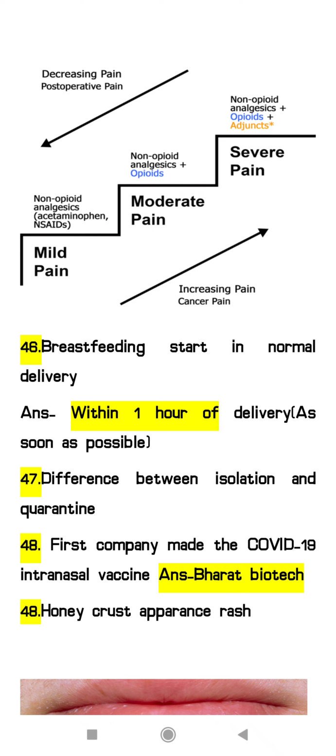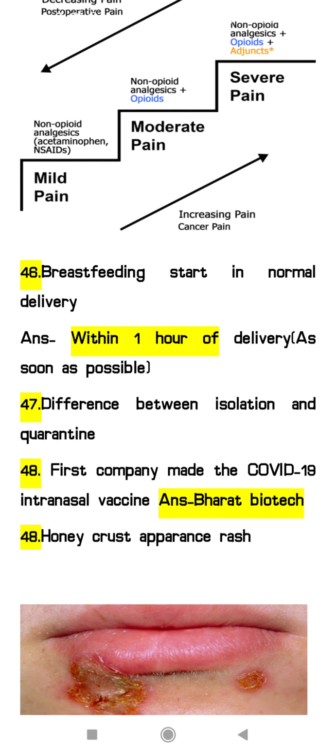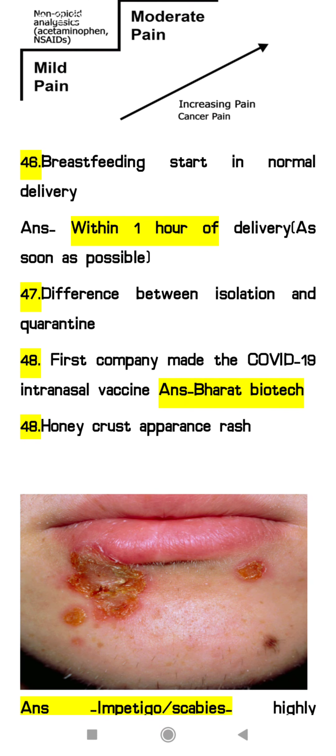Next, 46. Breastfeeding start in normal delivery. So in case of the normal delivery, we will start the breastfeeding within 1 hour of the delivery or as soon as possible. 47th. Difference between isolation and quarantine, they have asked.